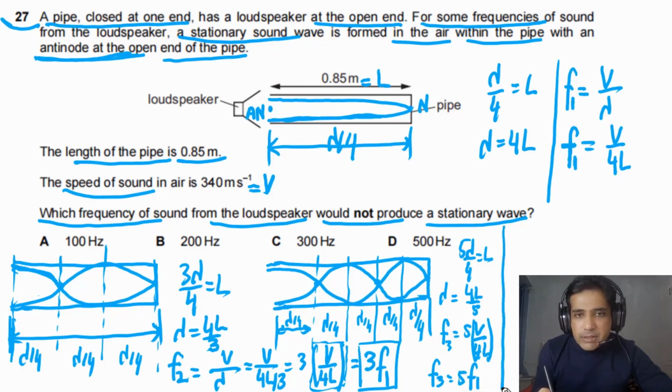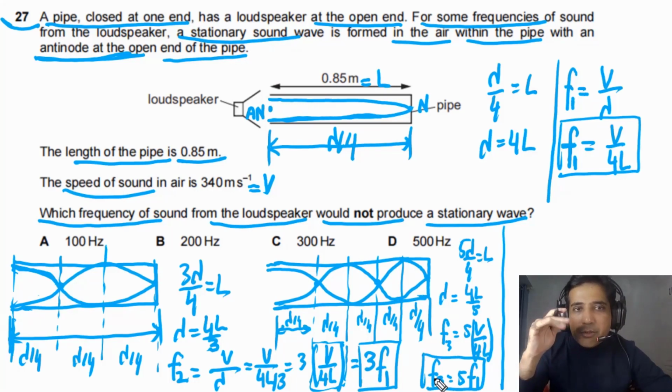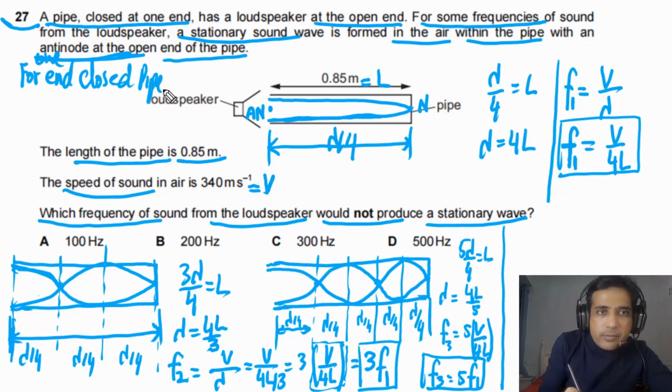From here you can see if we compare F1, F2 and F3, we only see odd harmonics. So it simply means that for a pipe closed at one end, only odd harmonics are produced.